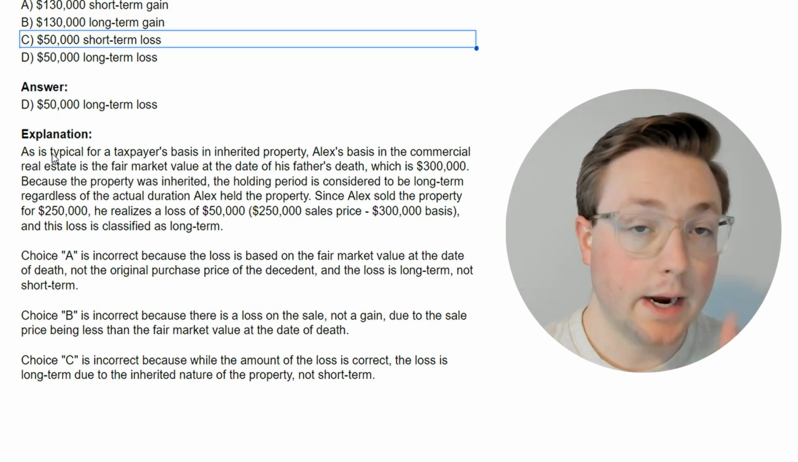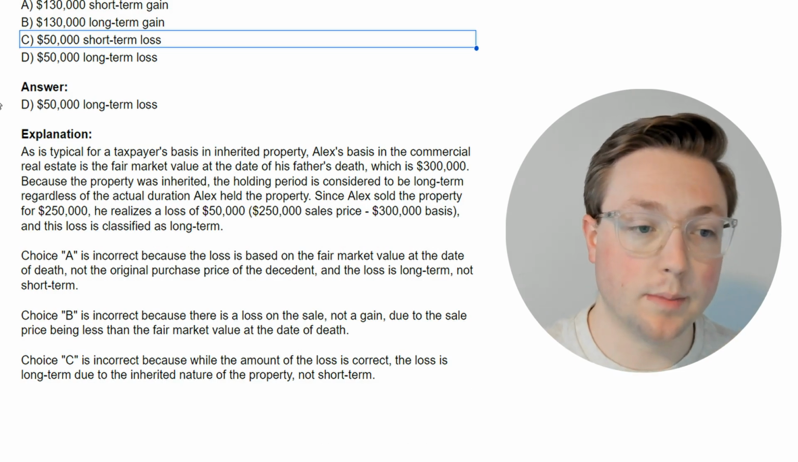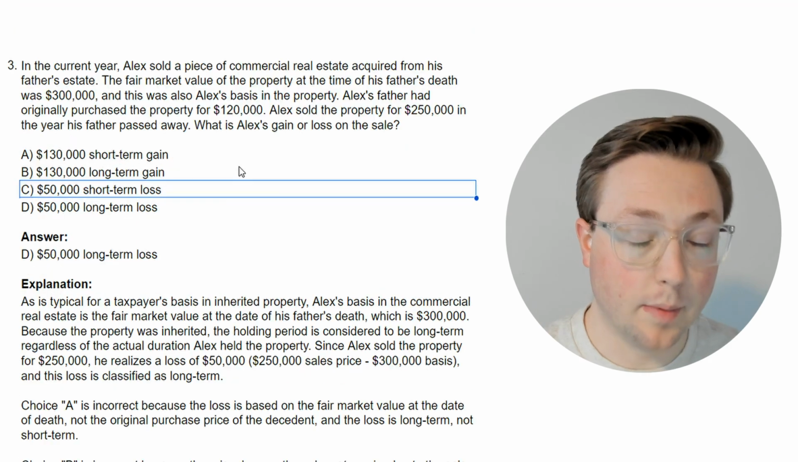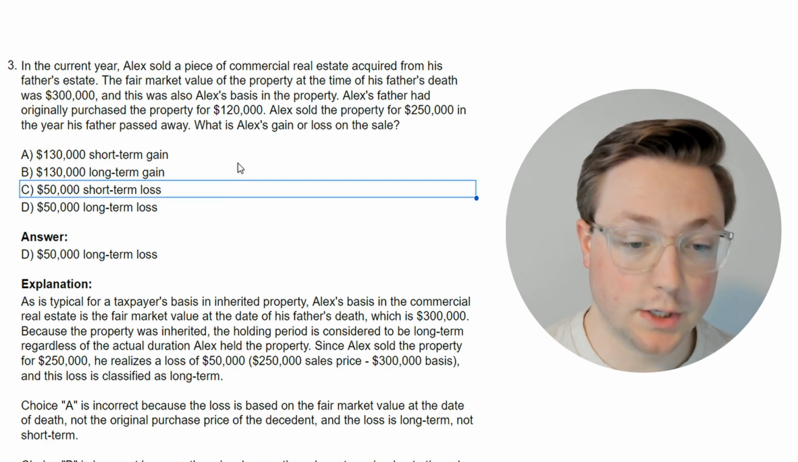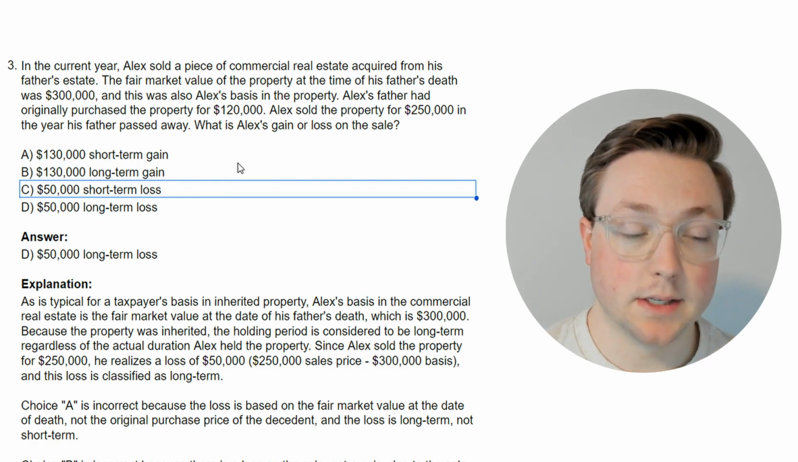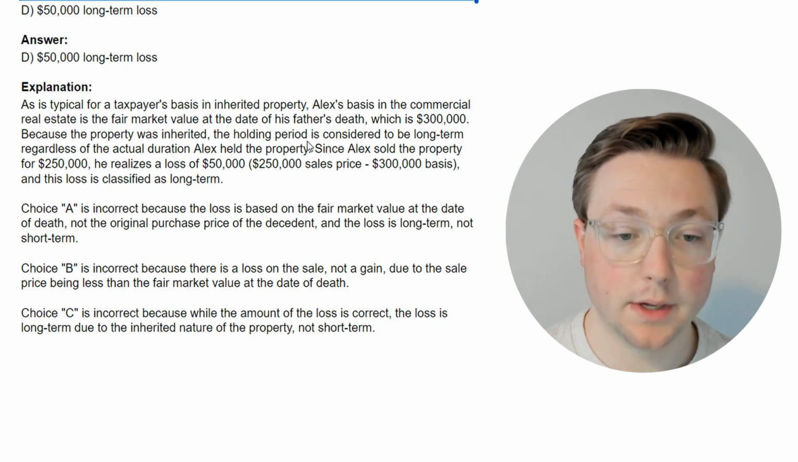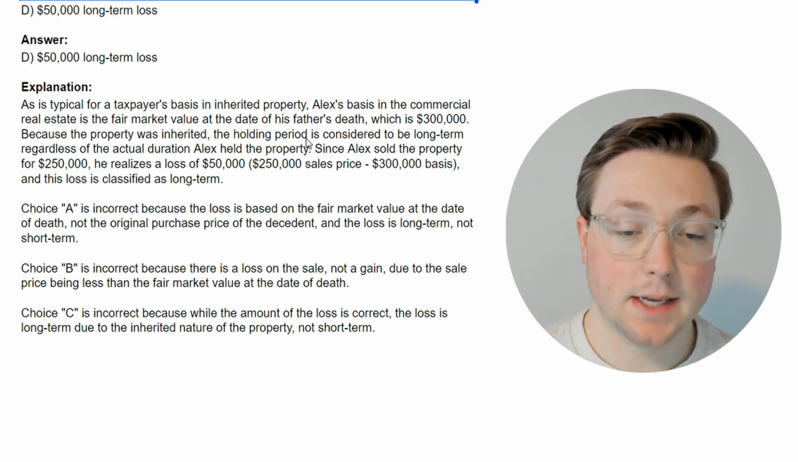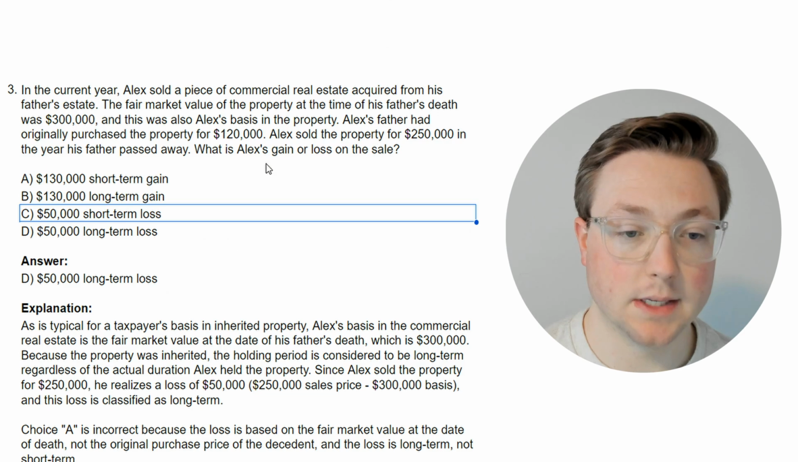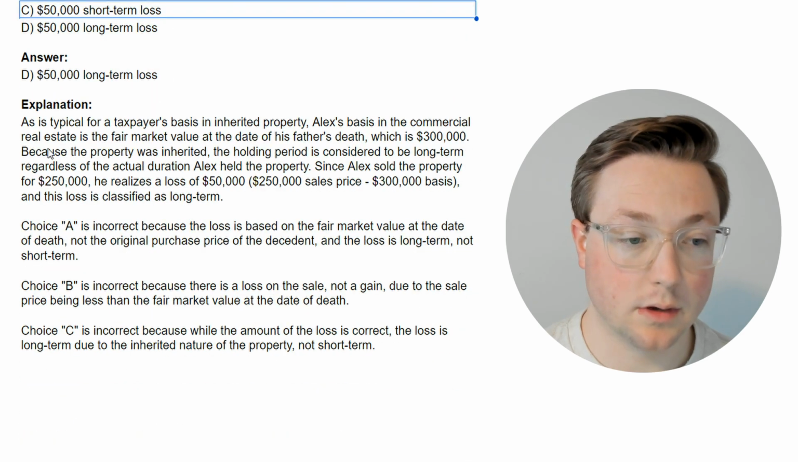Okay, so right away, inherited property is different than gifted property, because we were learning up above with the second question that when there's a gift, it's typically the adjusted basis of the donor. But with inherited property, it's the fair market value at the date of the death. It seems like that's a step up. Even though it was $120,000 when he bought it, it gets stepped up to Alex's basis, which is $300,000.